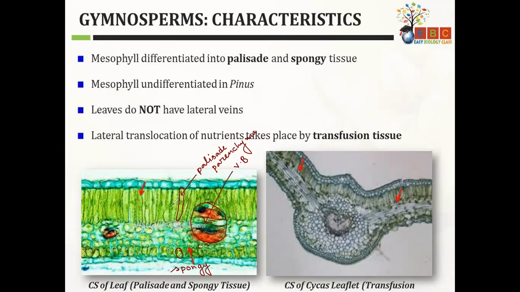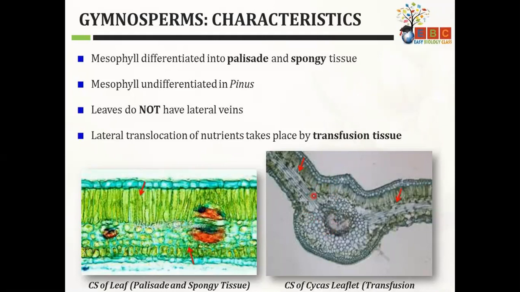So you can see by the cross section itself how undifferentiated plants, due to the course of evolution, evolved into a plant which is quite differentiated, which has only leaf tissue. If you take a cross section, such variation of cells is observed. Okay, so in case of Cycas, as they have scarcity of water, they need a mechanism for translocation of nutrients.